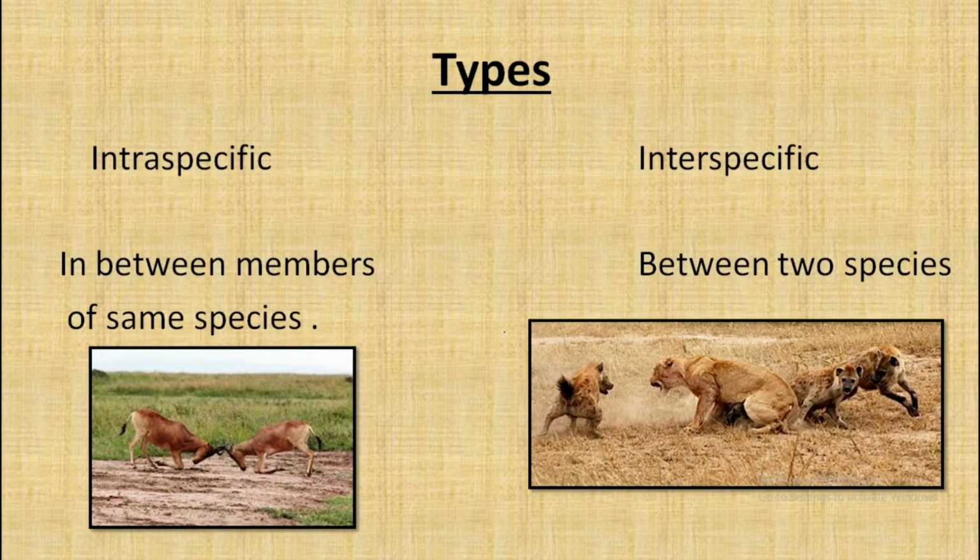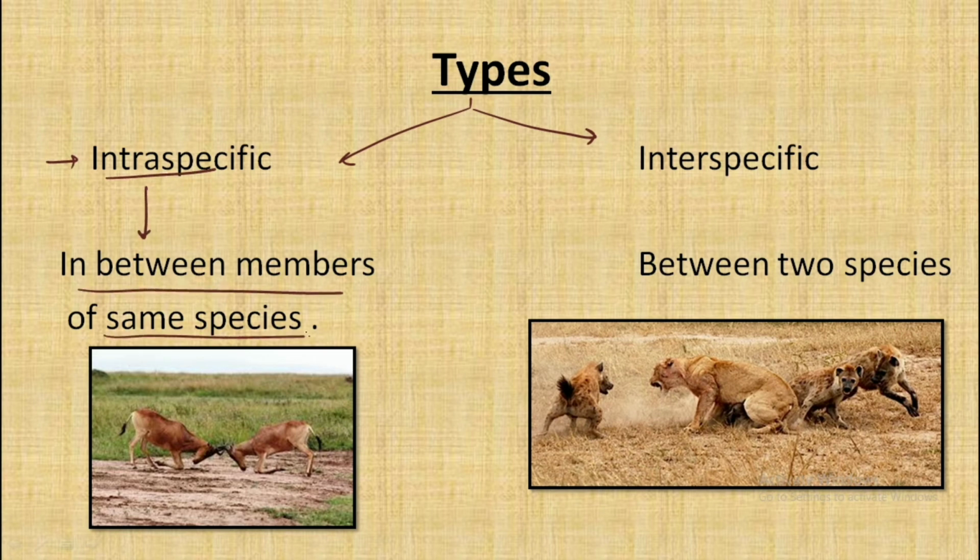So let us talk about the types of competition. We have two types of competition. The first one is intraspecific and the second one is interspecific. Intraspecific competition occurs between the members of the same species. That is, consider this is a complete species and in this we have two members.